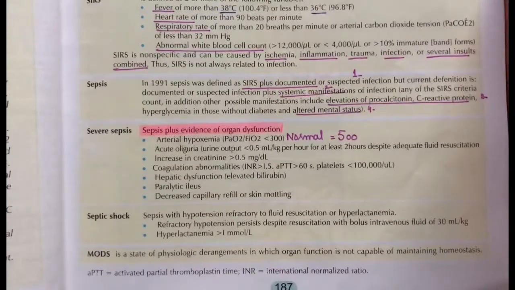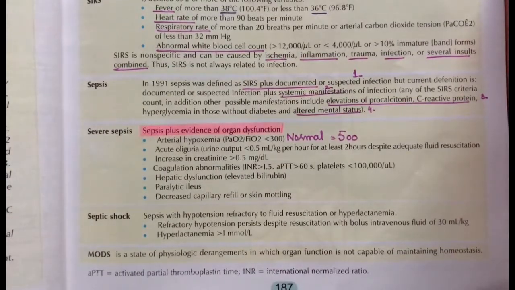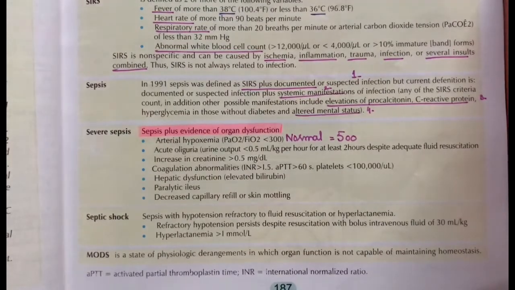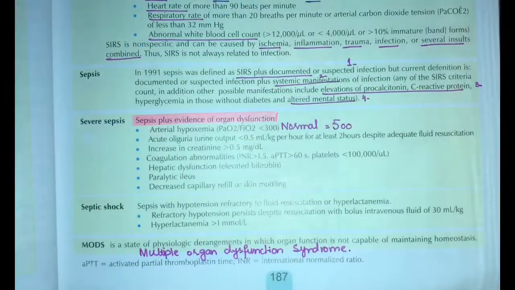It is a state of physiologic derangement in which organ dysfunction is not capable of maintaining homeostasis. That means the normal homeostasis of the body is not maintained by our systems. What is multiple organ dysfunction syndrome? It is a state of physiologic derangement in which organ function is not capable of maintaining homeostasis. Our body is not maintaining homeostasis in the normal range, as our organs are not functioning properly.